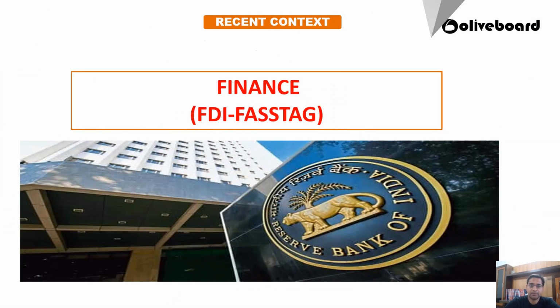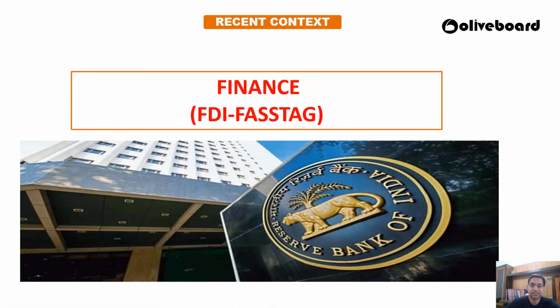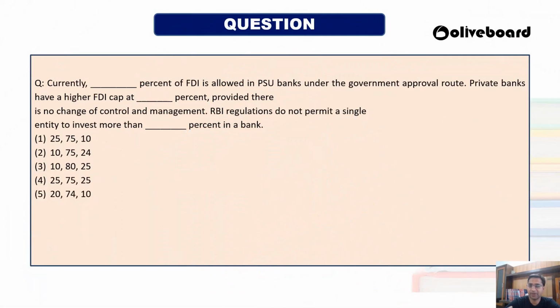So this is a previous year question and explanation session, and today we'll be discussing the topic of FDI and FASTag. First of all, we should know how the questions are being asked. Sometimes they give you the concept in paragraph form, sometimes as fill in the blanks. So there are two ways in which the questions are asked: paragraph, or fill in the blanks, and under the paragraph or fill in the blanks, 2-3 questions will follow.